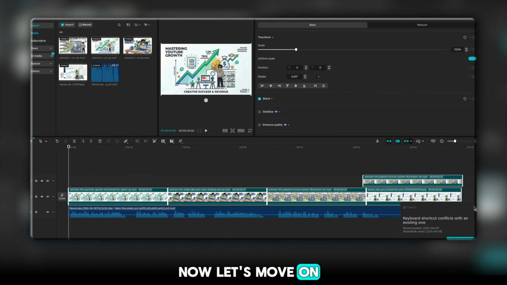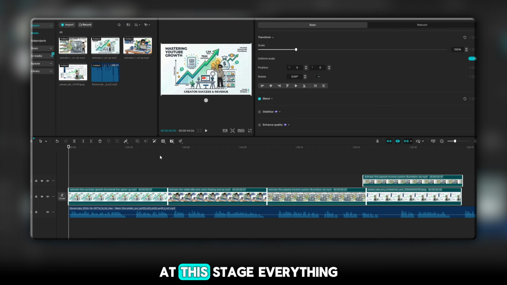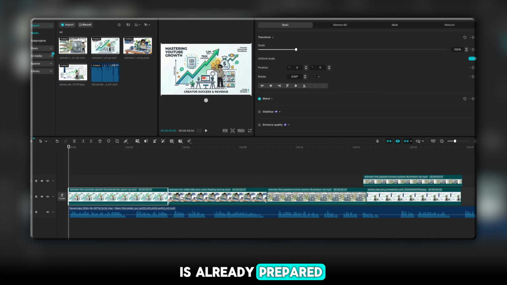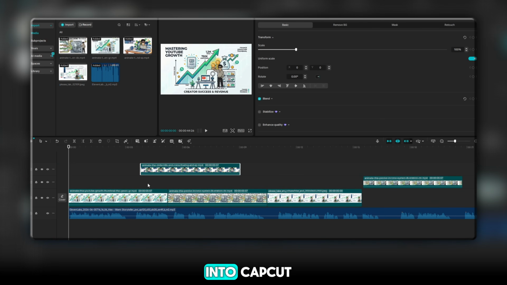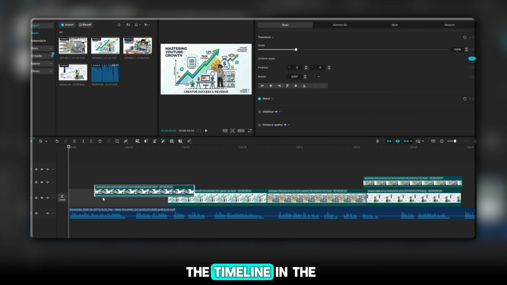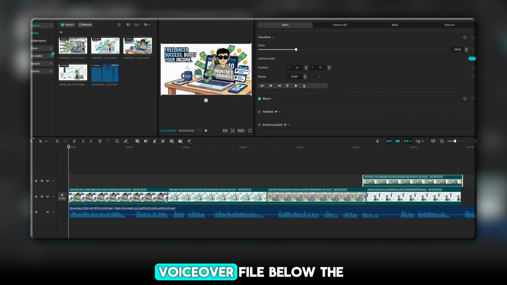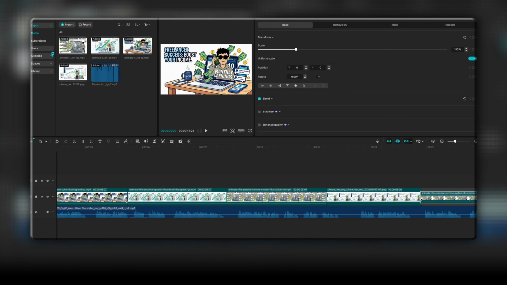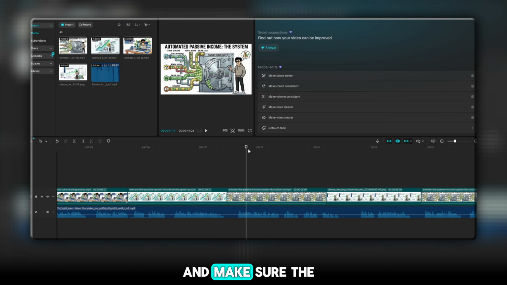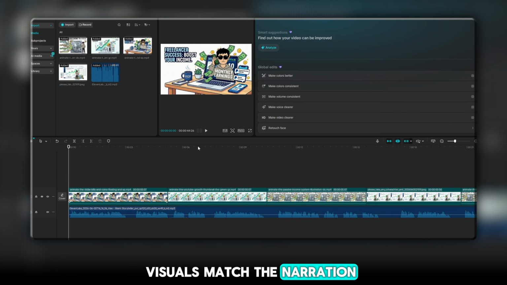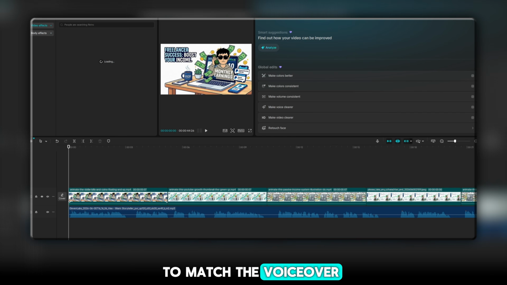Now, let's move on to CapCut. At this stage, everything is already prepared. Simply import all the video clips into CapCut and arrange them on the timeline in the correct order. After that, drag and drop your voiceover file below the video track. Now play the video from the beginning and make sure the visuals match the narration. If any clip is too short or too long, simply adjust its duration to match the voiceover.